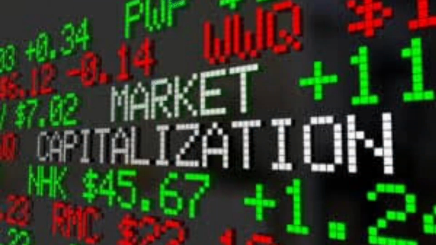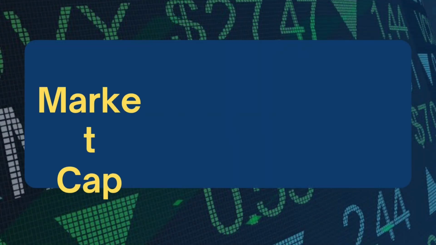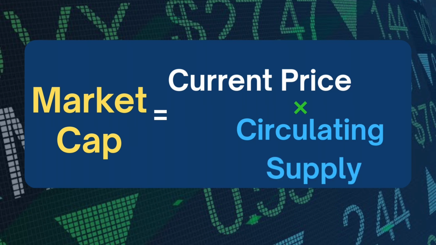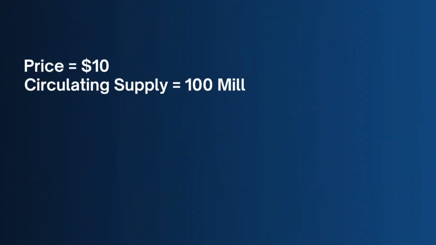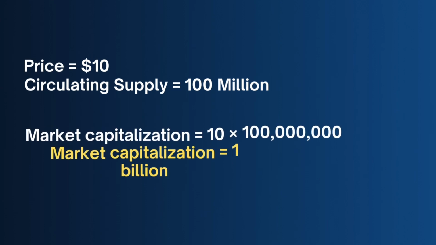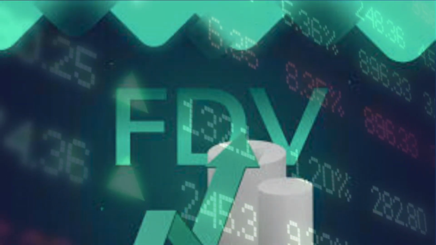Now let's talk about market capitalization, or market cap. Market cap equals current price times circulating supply. For example, if a token is $10 and there are 100 million tokens in circulation, the market cap is $1 billion. But there's also fully diluted market cap.